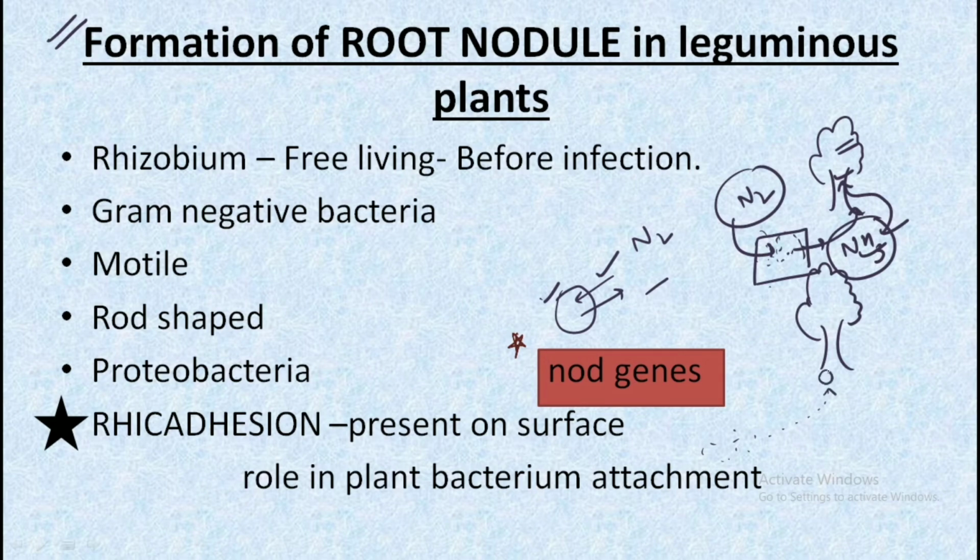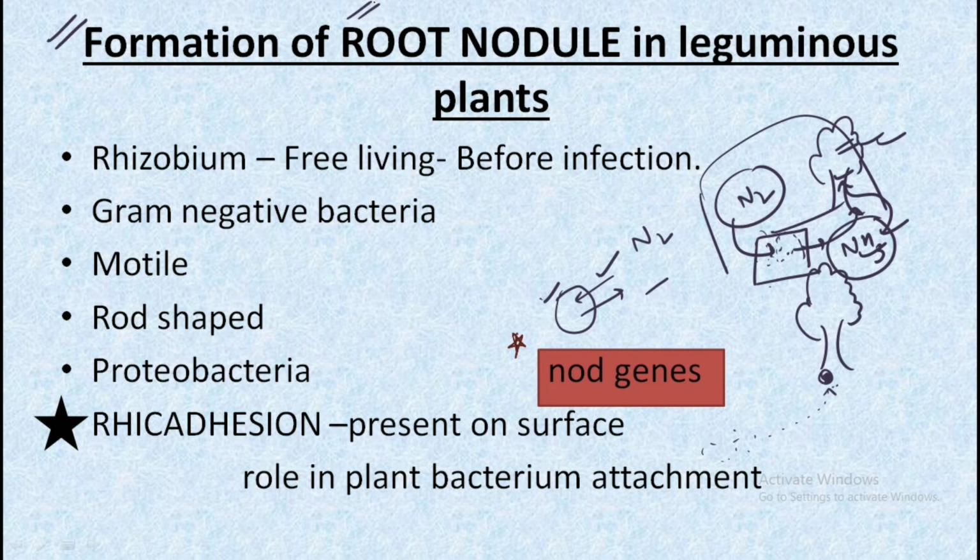How will it attach to this plant so that this complete mechanism could start? This occurs with the help of root nodule formation, and that is the reason why we are studying this topic under the big topic that we are dealing with today. So let's start this topic now.